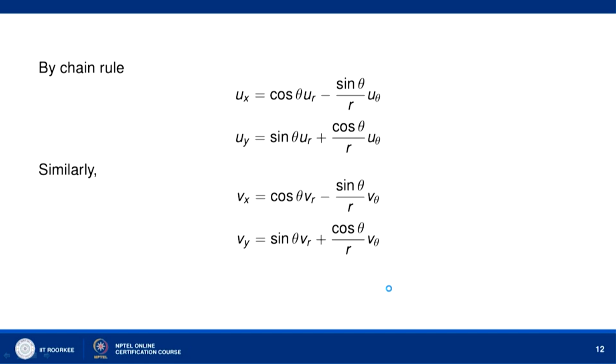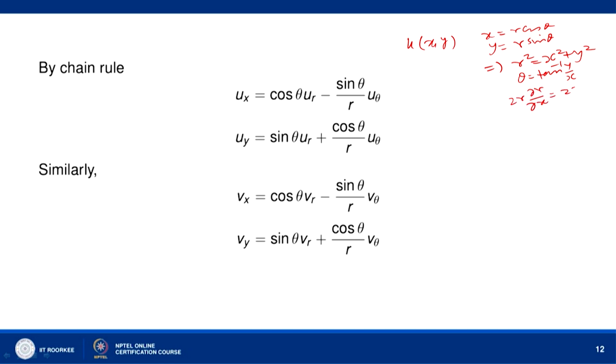Okay, so, we have u is a function of x and y, x is r cos theta, y is a function of r and theta, and these give you r square equal to x square plus y square and theta equal to tan inverse y over x. Now, r square equal to x square plus y square gives you 2r r x equal to 2x.